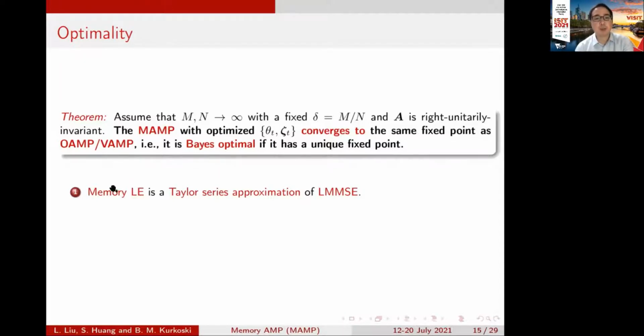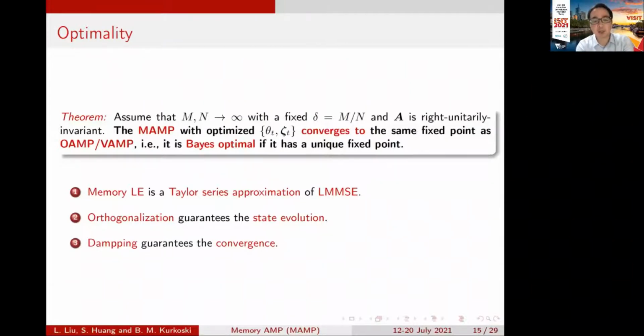First is the memory linear estimate is a Taylor series approximation of the linear MMSE in OAMP and VAMP. Second is we use orthogonalization to guarantee the state evolution of memory AMP. Last, we use damping to guarantee the convergence of memory AMP.